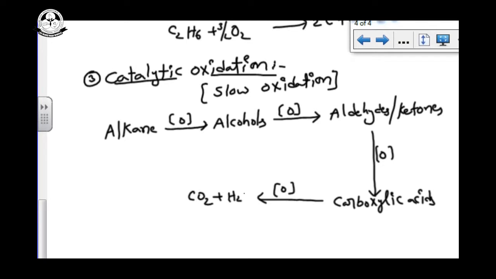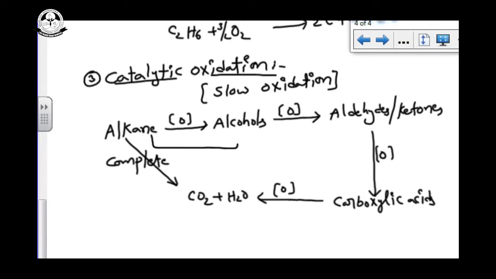That is complete oxidation. So in the above two oxidations, partial oxidation or complete oxidation, we see directly from alkane to carbon dioxide and water.